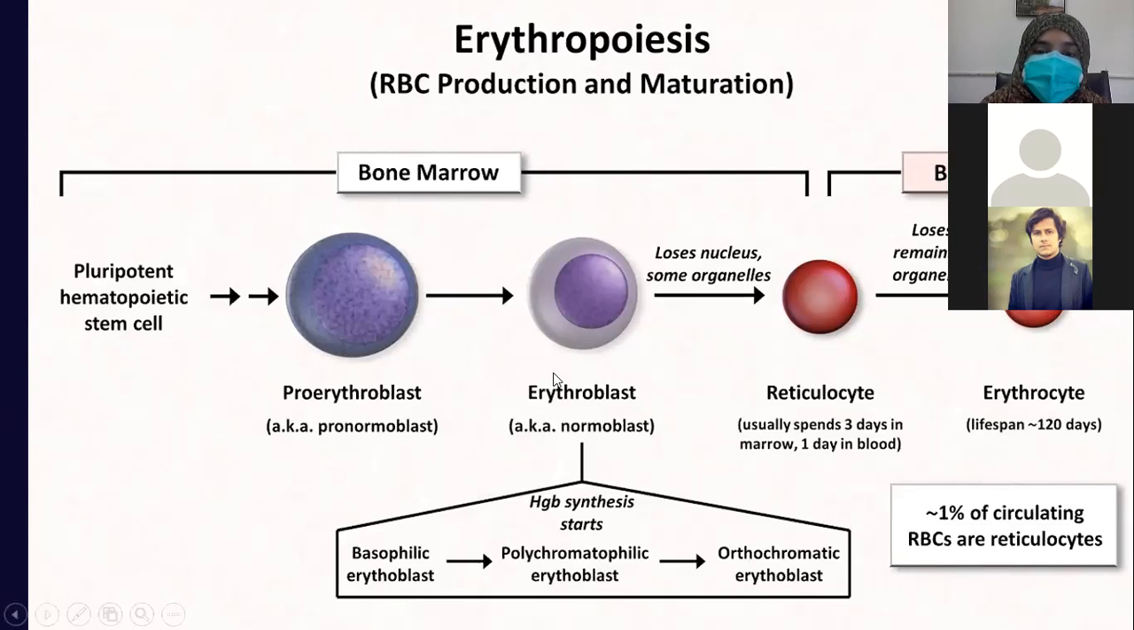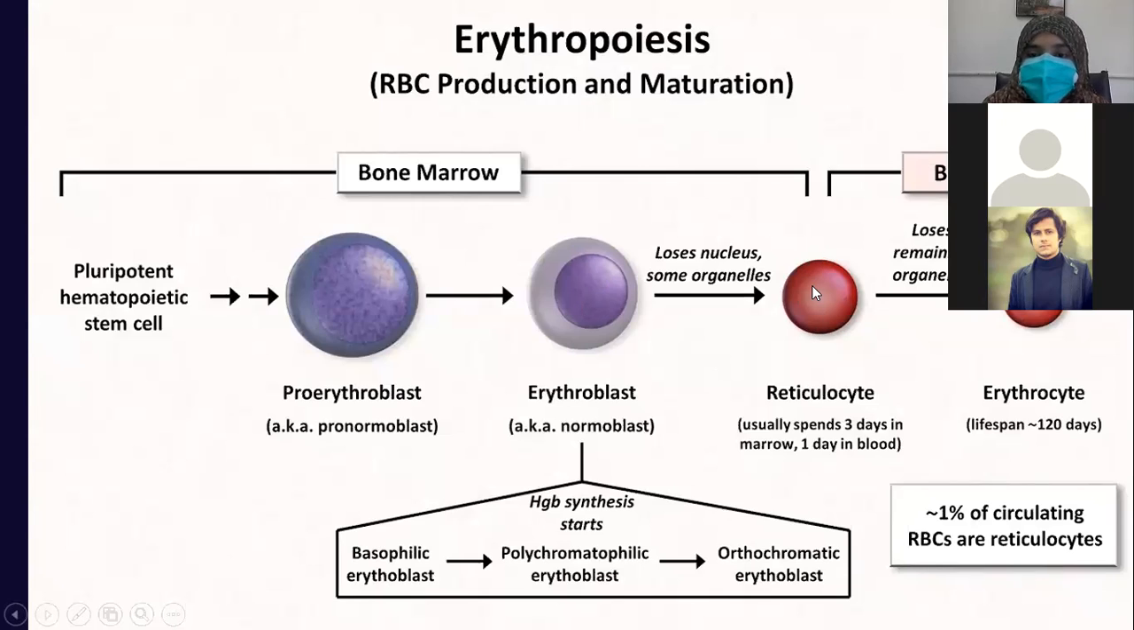Then the erythroblast loses its nucleus, as you all know, RBCs are anucleated cells. They do not have a nucleus in them, so the nucleus has to be eliminated. When the erythroblast loses its nucleus and some organelles, it produces a reticulocyte. Reticulocyte is still an immature cell. It is not a mature erythrocyte.